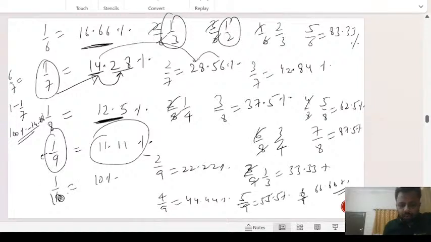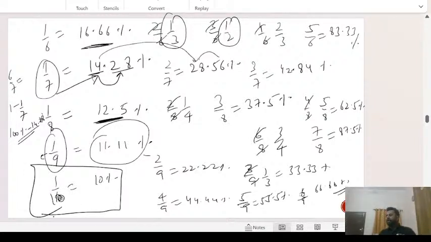And I don't need to write 1 by 10 and its multiples. If 1 by 10 is 10%, 2 by 10 20, 3 by 10 30, 4 by 10 40, 5 by 10 50, 6 by 10 60, and so on. You understand this?